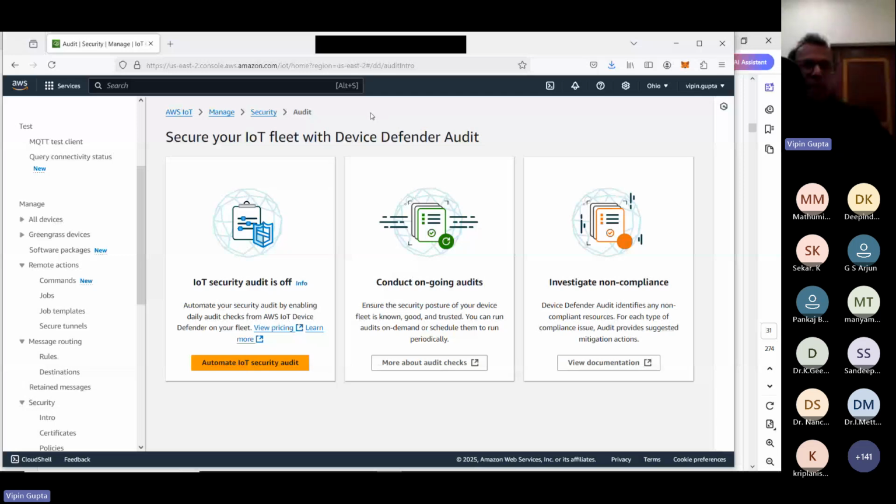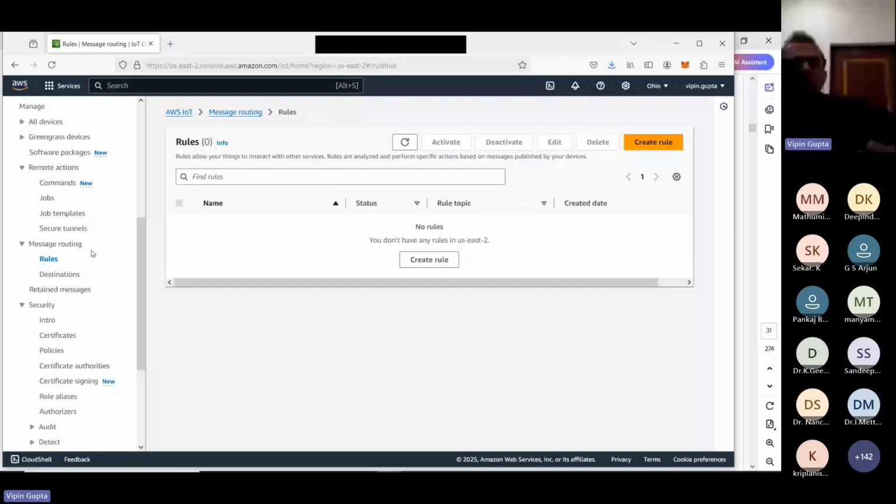The beauty of AWS is that this IoT Defender solution or IoT events is provided by the IoT section, but now we want to use certain other services also.